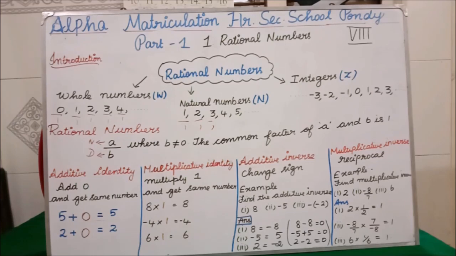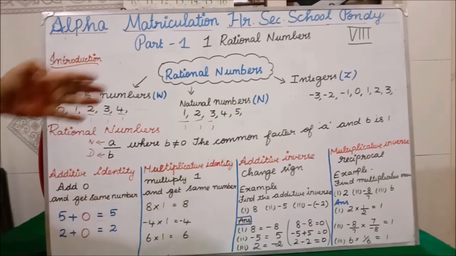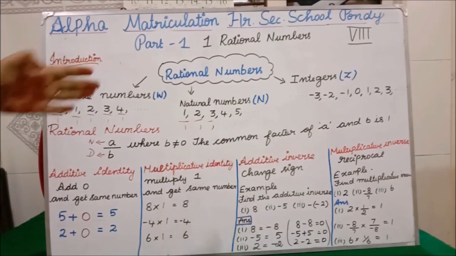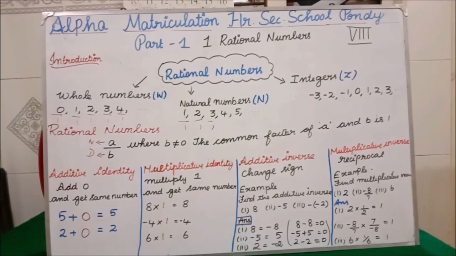Clear? Whenever someone asks you what a rational number is, a rational number will be in the form of A by B, where B is not equal to 0. The common factor of A and B is 1. You have to say that. If somebody asks whether a whole number is a rational number, yes, a whole number is a rational number, because it is understood that even if there is no denominator, you have to think that the denominator part is 1. Similarly if you take natural numbers, only 1, 2, 3, you have to think that the denominator part is 1. Everywhere you have to consider the denominator part as 1.